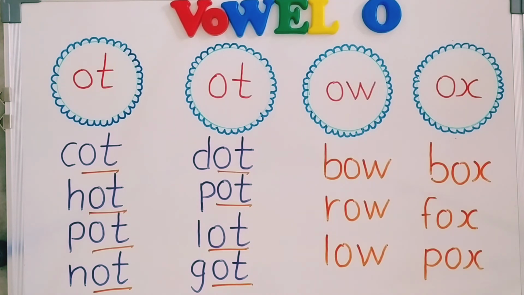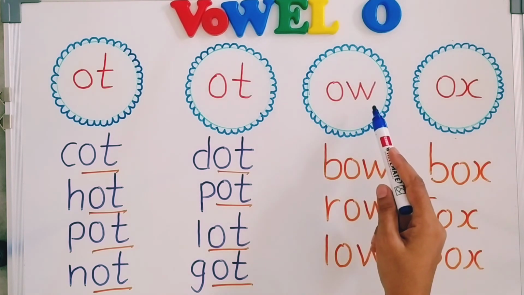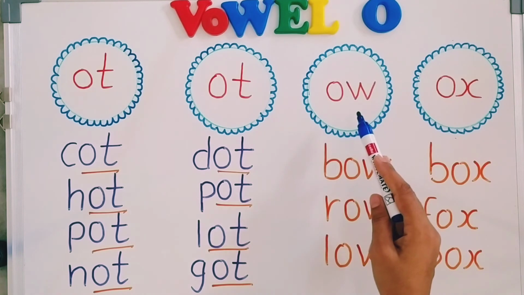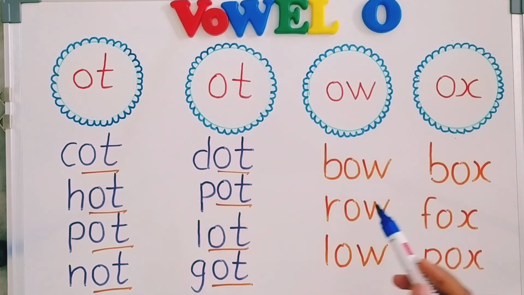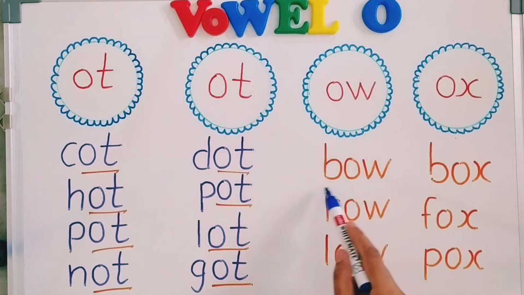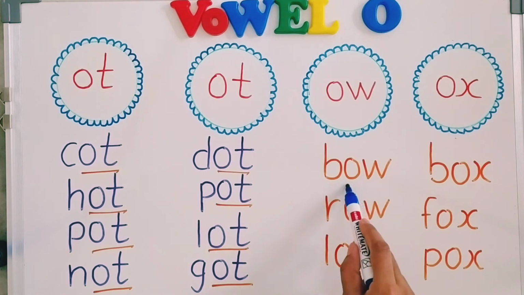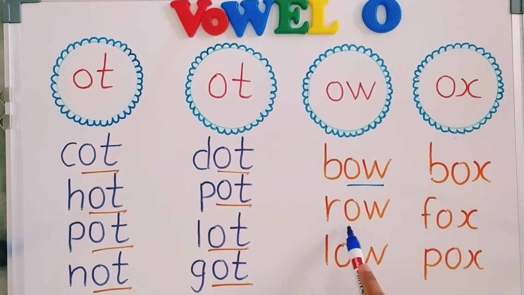Similarly, one more is there. It is O and W. The sound of O is "o" and the sound of W is "w". Like b, o, w, bow; r, o, w, row; l, o, w, low. Now with the combination: bow, row, and low.